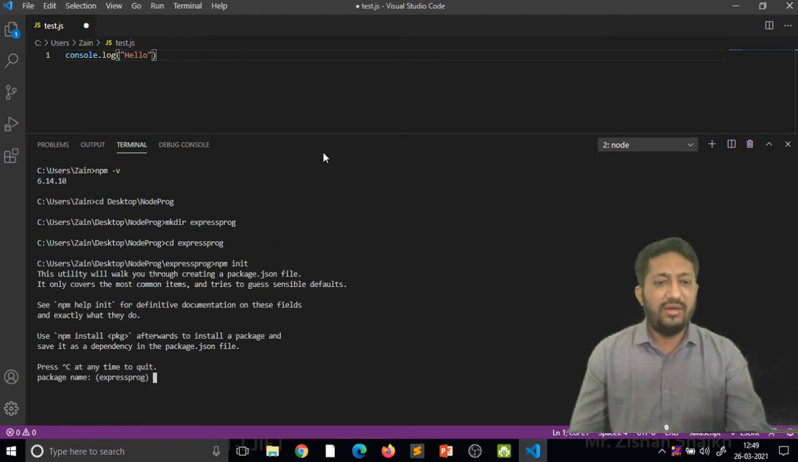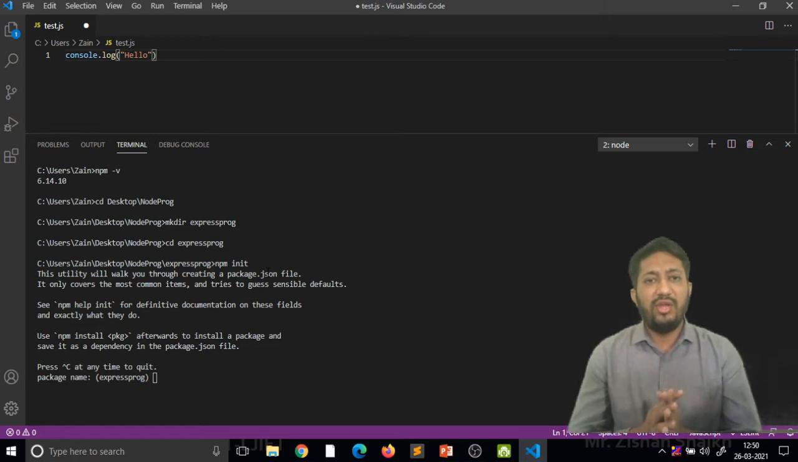So wait for that. Okay, when I enter that, it tells us this utility will walk through creating a package.json file. It only covers the most common items and tries to get sensible defaults. So it is all about what type of code is going into your project. This particular project, all these things will be installed here. So my first is my package name. My package name is express program, which is my folder name.